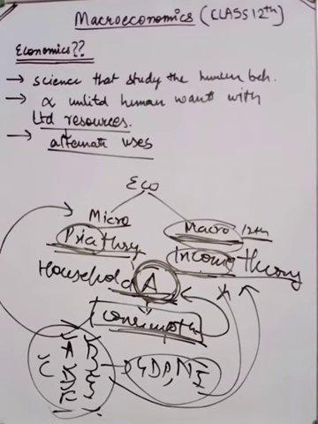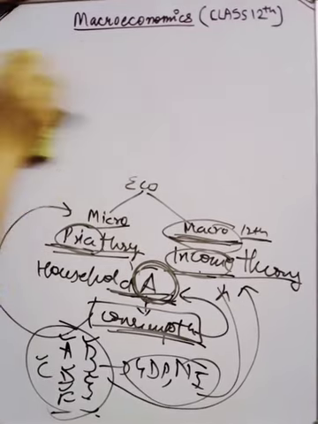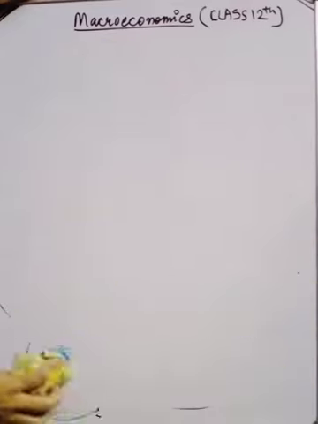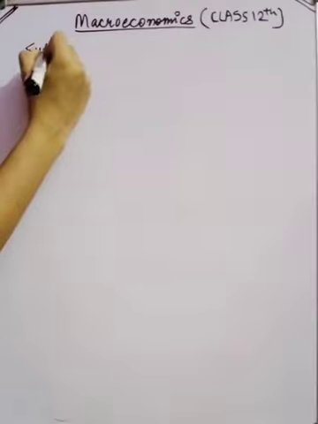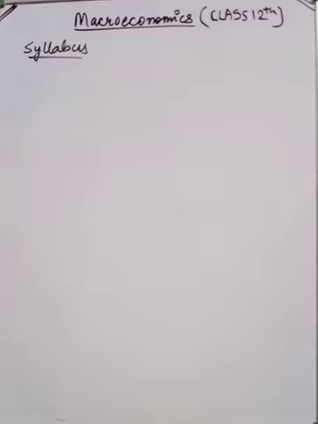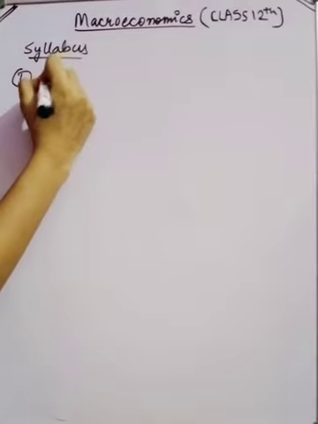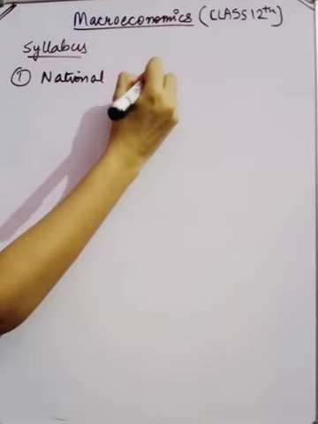Now I am going to discuss the syllabus of class 12th macroeconomics. So syllabus of class 12th macroeconomics. The first chapter that we are going to cover up is the national income, national income accounting.